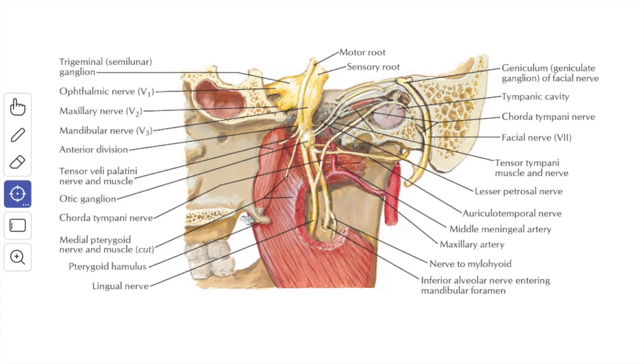In front, it is related to the trunk of the mandibular nerve with the otic ganglion. The chorda tympani nerve provides a communicating branch to the otic ganglion, which probably forms an alternative route of taste sensation from the tongue.